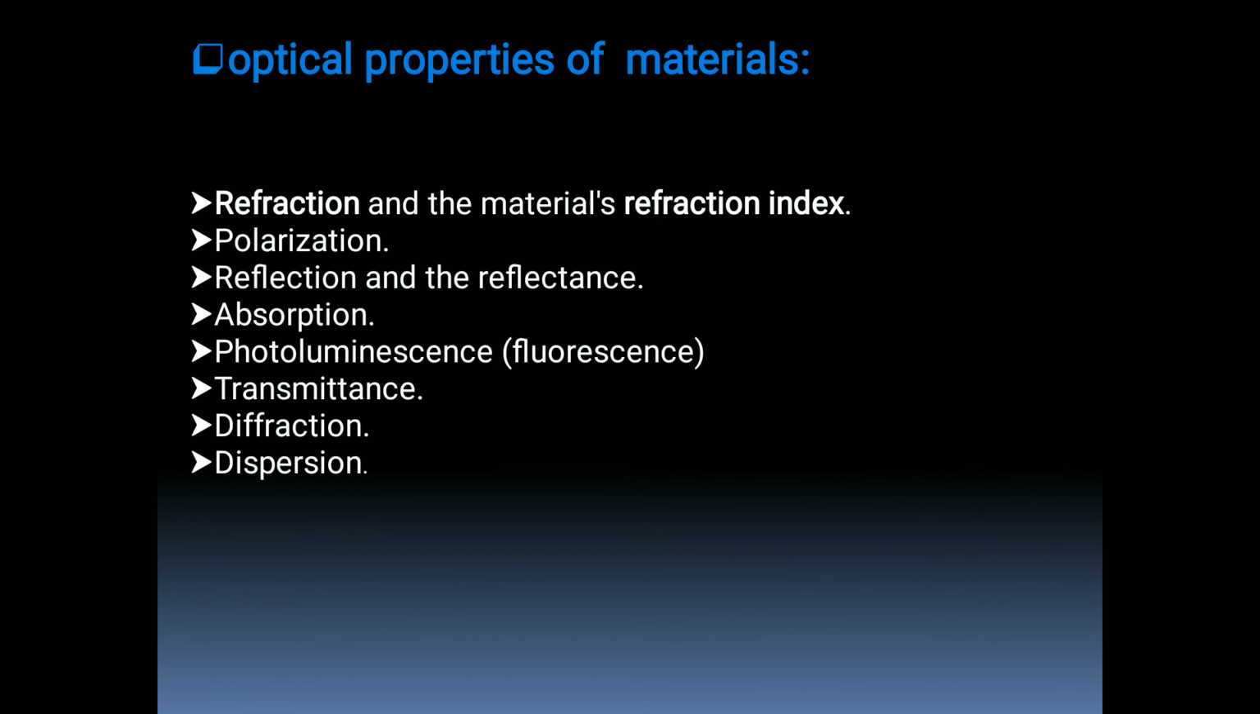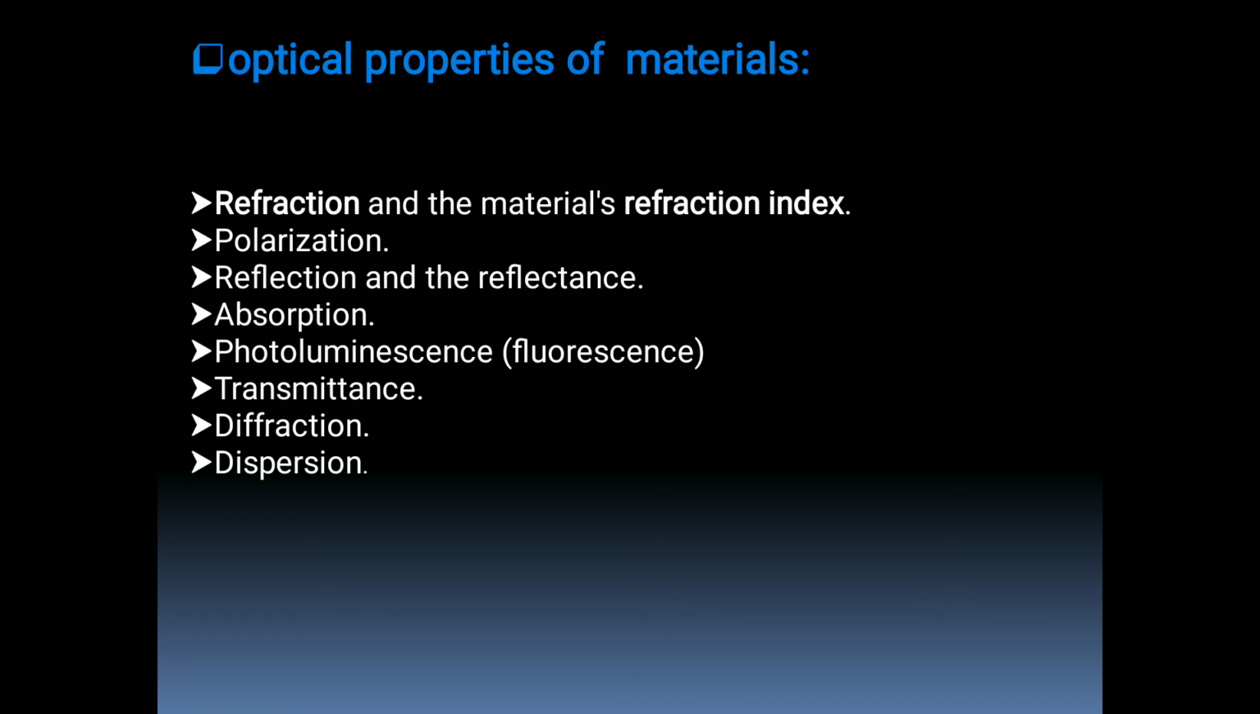Now, the optical properties of materials. Materials show the following optical properties, like refraction, and materials have a refractive index as well. Whenever light is incident on any material, it gets refracted. It may also be polarized, so polarization is also a property of material. Then reflection and reflectance, also a property of material. Then absorption. Some materials absorb the light radiation, so they also have the absorption property.